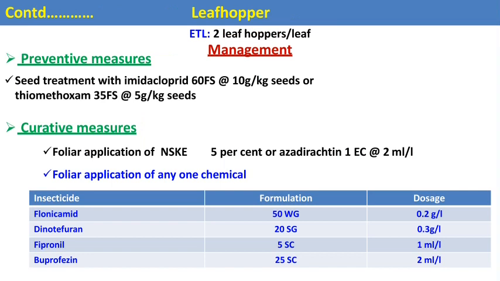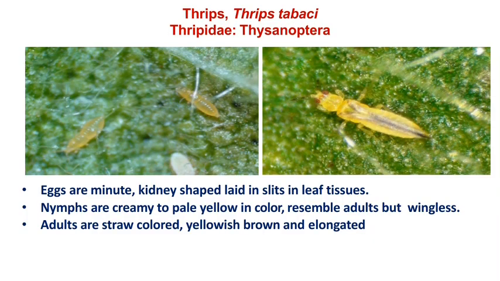Insecticides like flonicamid, then dinotefuran, then fipronil, and buprofezin. These chemicals we can use in an alternate way with the recommended dose. Okay, this is the leaf hopper. Then the next pest is thrips.